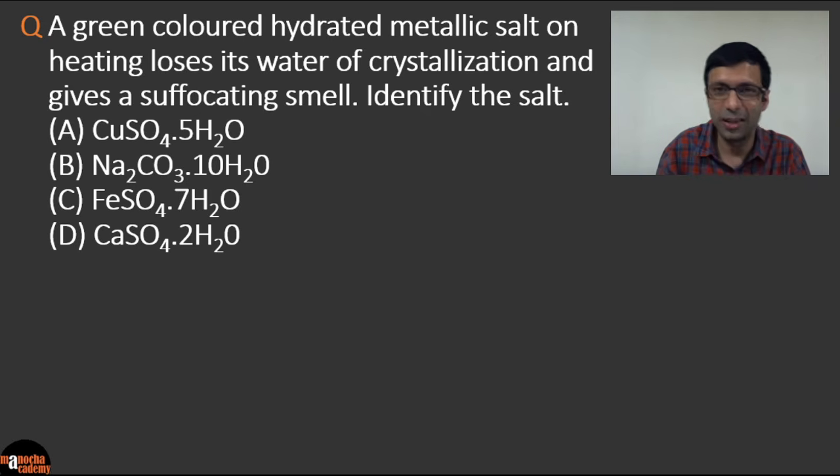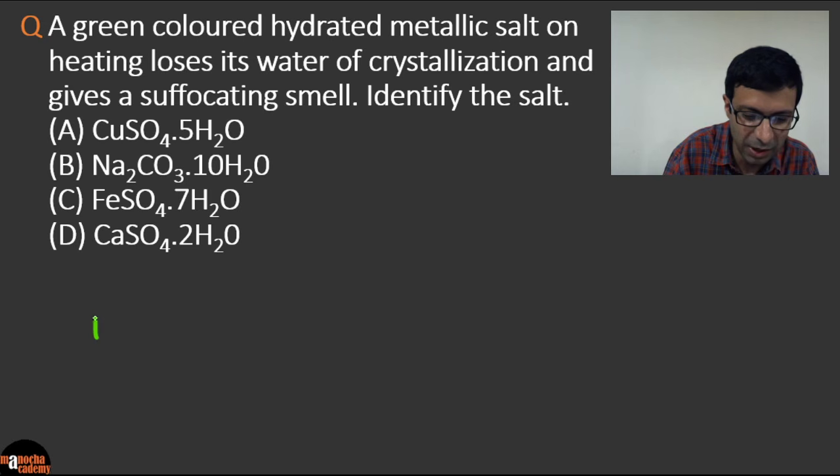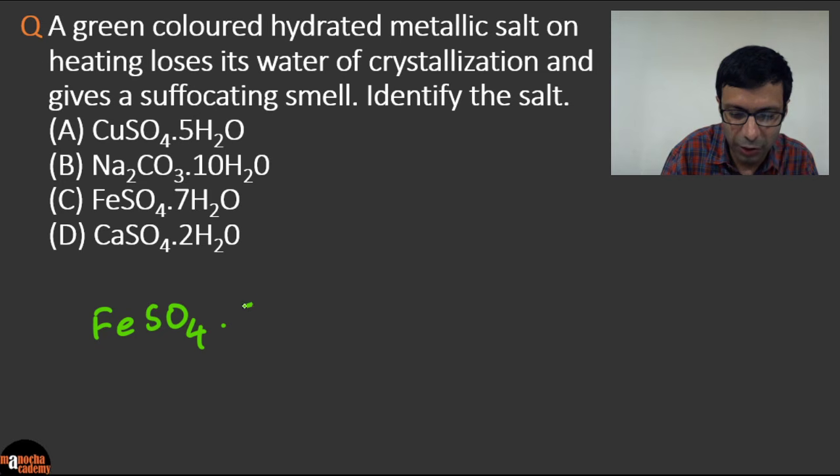It says a green colored salt, so I'll use a green pen here. So what should be the answer? I see Avigna Daruka, he says C. Supraja also says C. I'm seeing a lot of C's here. Okay, so I'll take your answer. So let's start with that and let's see if we get it. So it is ferrous sulfate.7H2O.